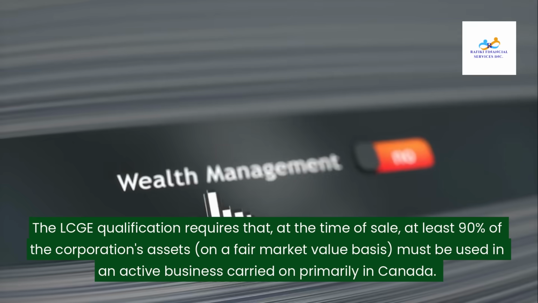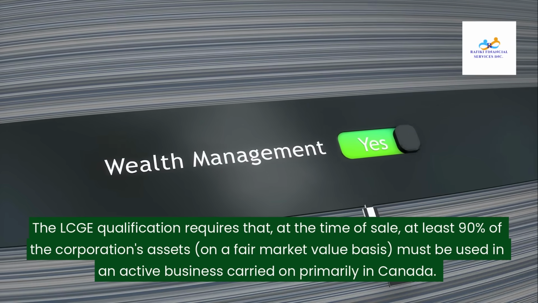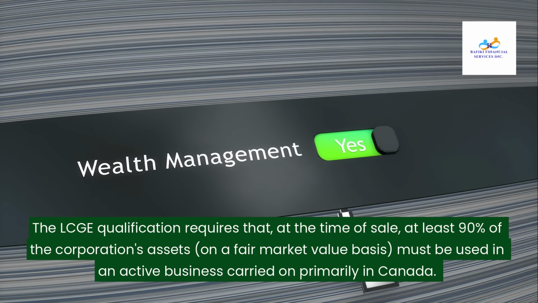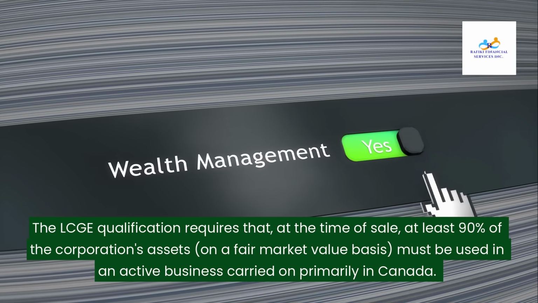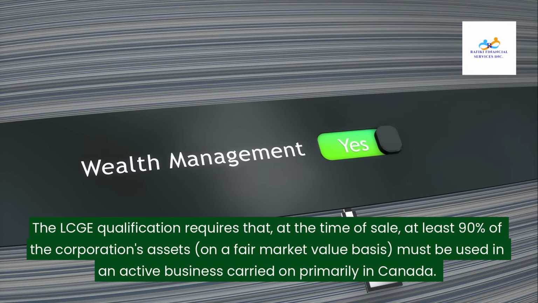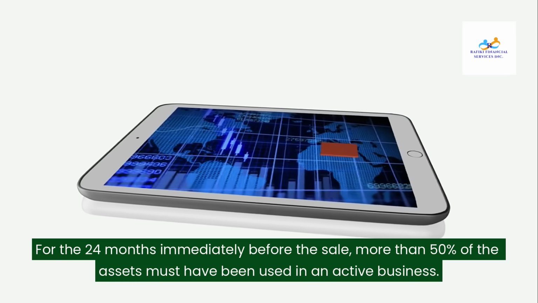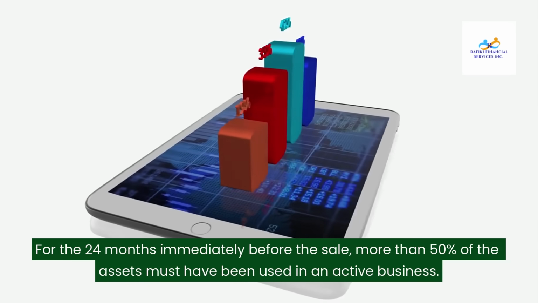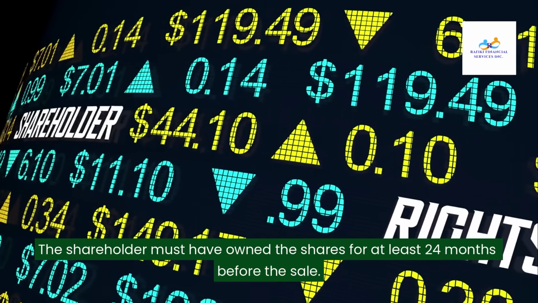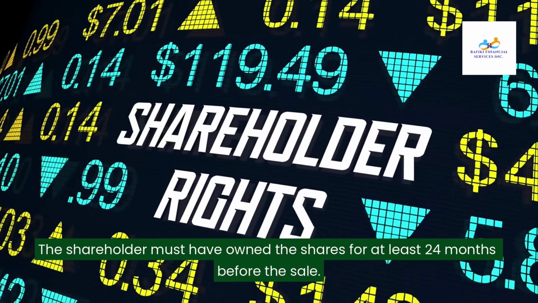The LCGE qualification requires that, at the time of sale, at least 90% of the corporation's assets, on a fair market value basis, must be used in an active business carried on primarily in Canada. For the 24 months immediately before the sale, more than 50% of the assets must have been used in an active business. The shareholder must have owned the shares for at least 24 months before the sale.